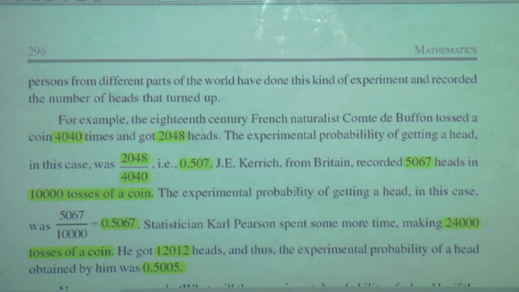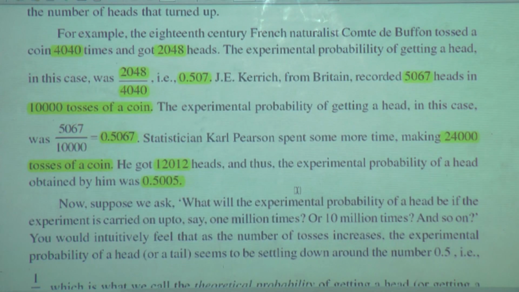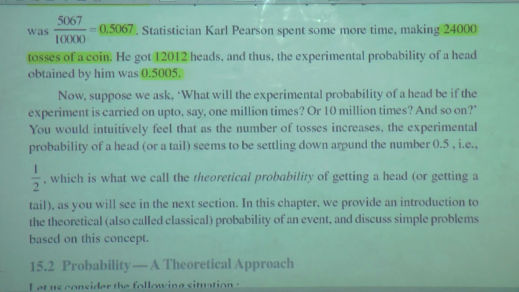And here 0.5, you can see the same is happening in getting the experimental probabilities. Now suppose we ask what will be the experimental probability of a head if the experiment is carried on up to say 1 million times or 10 million times and so on.